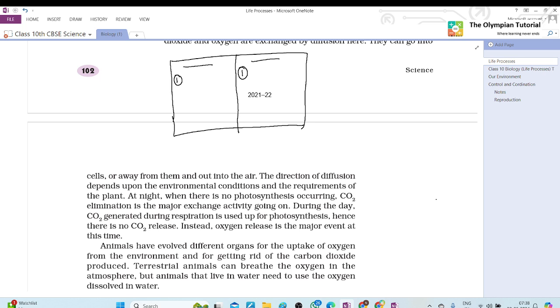Written, ma'am, for both. And in anaerobic, what will you write? Ethanol and carbon dioxide. Ethanol, lactic acid also. Actually, when there is cramp in muscles, lactic acid is formed, which is due to lack of oxygen. So write down end products of anaerobic respiration.